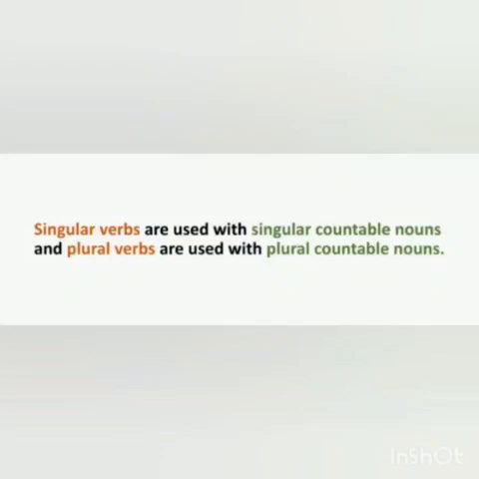Here are some rules which we have to follow while learning countable and uncountable nouns. First is singular verbs are used with singular countable nouns. It means there is a boy. So a boy is a singular countable noun and is is a singular verb. Plural verbs are used with plural countable nouns. It means there are boys playing in the garden. Boys is a plural countable noun and are is a plural verb.